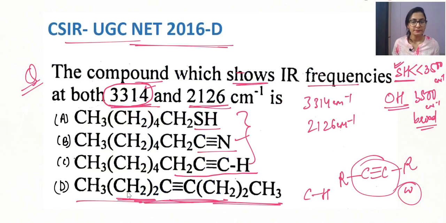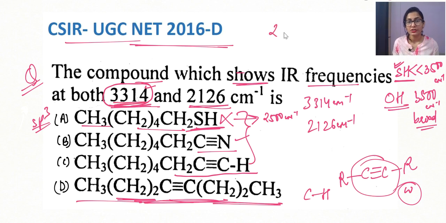Now we can confirm in this question, definitely for thiol we are not having this value. Why guys? Because the functional group shows at around 2500 centimeter inverse. Secondly, all the hydrogens are sp3 hydrogens, so they cannot have such a high value because sp3 hydrogens must show at around 2900 centimeter inverse. So option A is wrong. Similarly, for option B, the CN stretching frequency is at around 2200 centimeter inverse, which can be this, but we are not having any explanation for this peak. So B is again wrong.